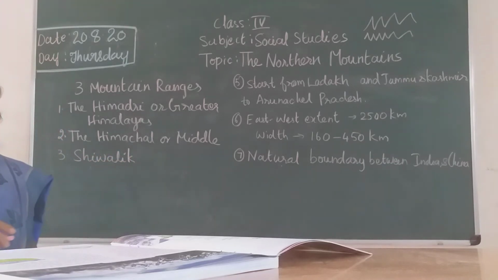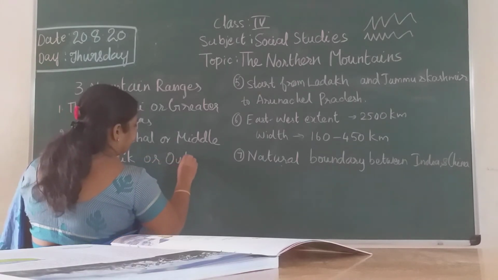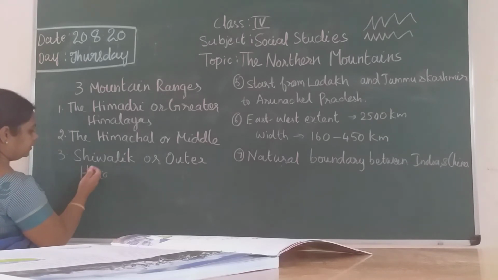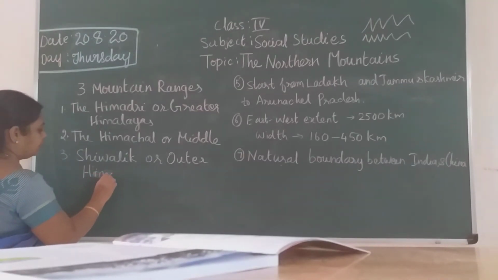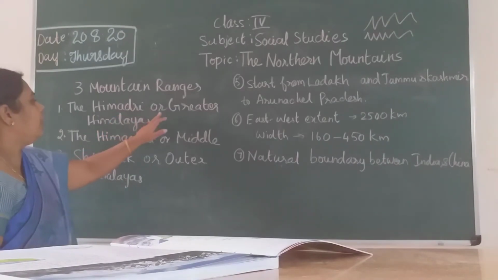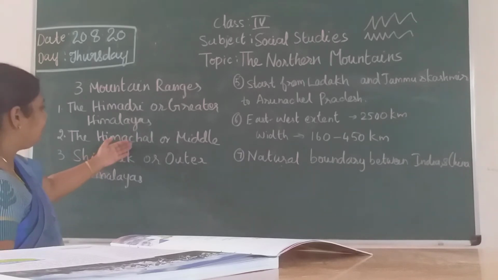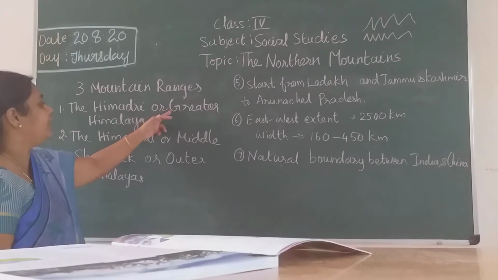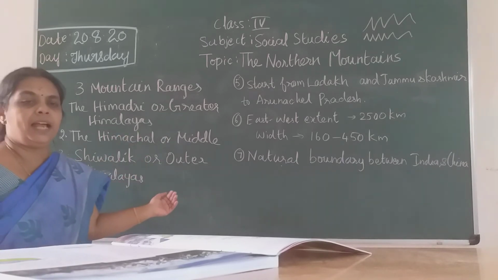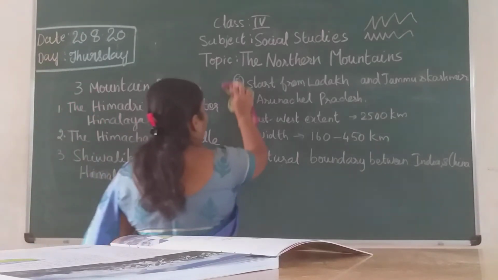Shivalik, or the outer Himalayas. They differ in their height. All these are mountain ranges only, but this Himadri or the Greater Himalayas will be of more height, then the Middle Himalayas lesser than the Greater Himalayas, and the Shivalik or the outer Himalayas will have still lesser height. So we will first see about the Himadri.